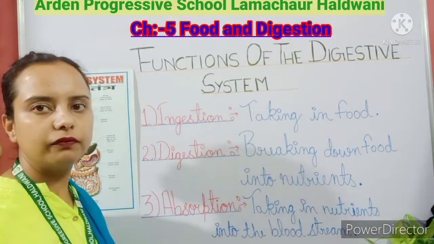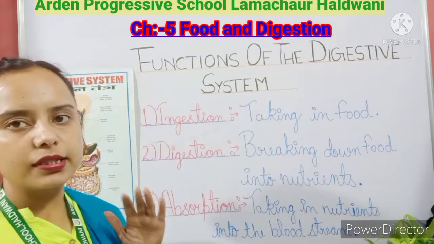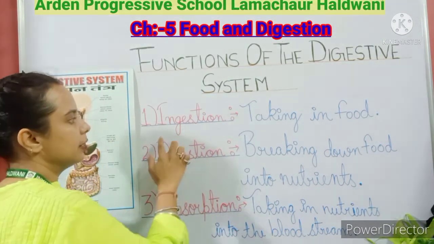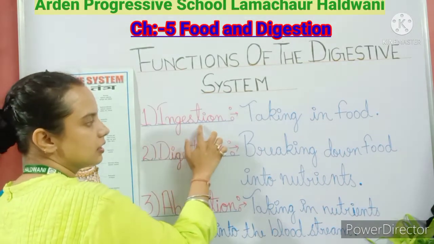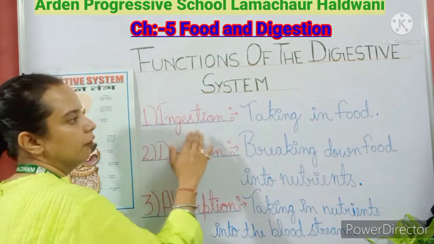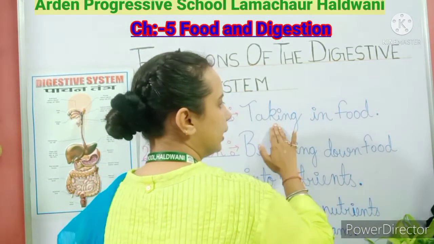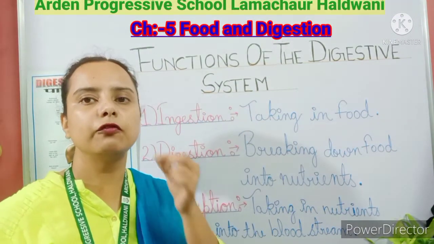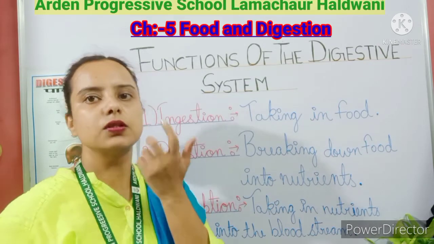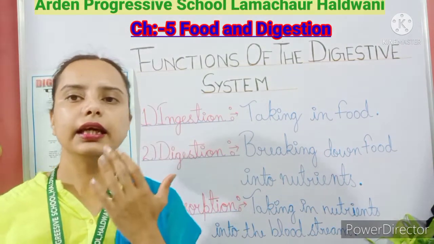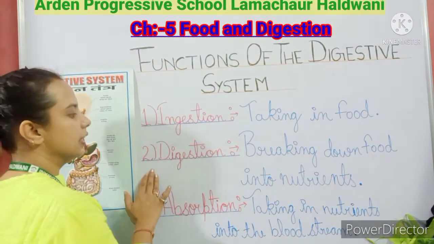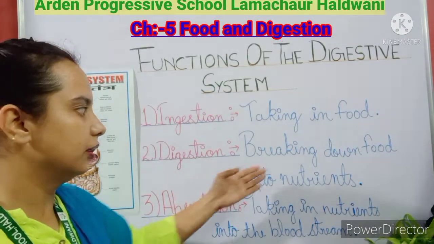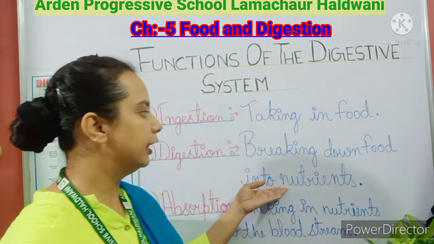What is the function of the digestive system? There are 4 steps in this. The first one is ingestion. Ingestion means taking in food. As we put the first bite in our mouth, that is ingestion, meaning we are taking in food. Now the next step is digestion, breaking down food into nutrients.